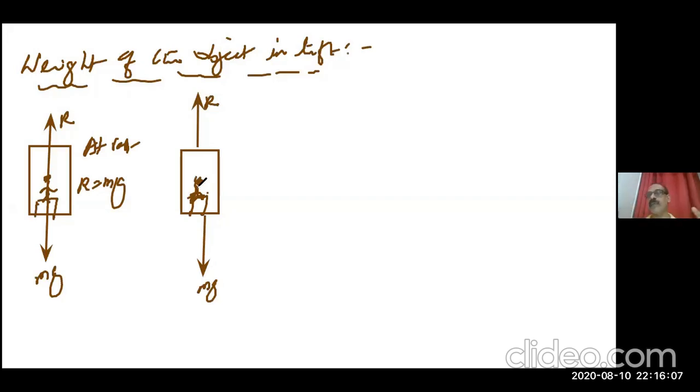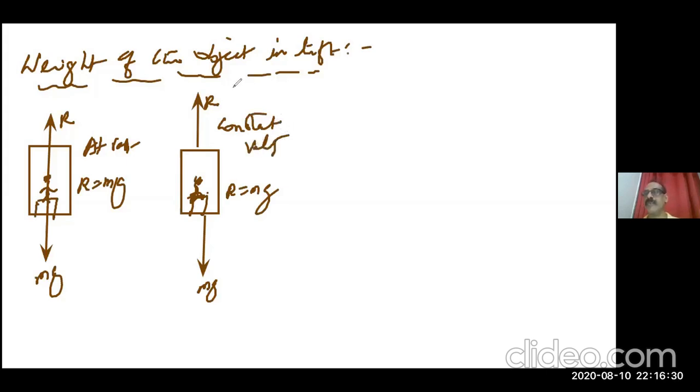After that, you feel comfortable, you're steady. That is the constant velocity. The reading will be stationary, the same value, it won't change. You can see exactly your weight, similar to rest. So there also R is equal to mg when it is going with a constant velocity.